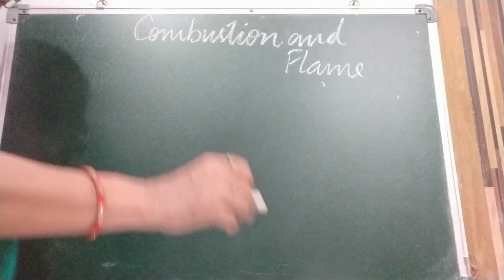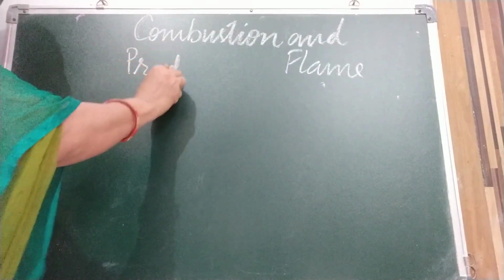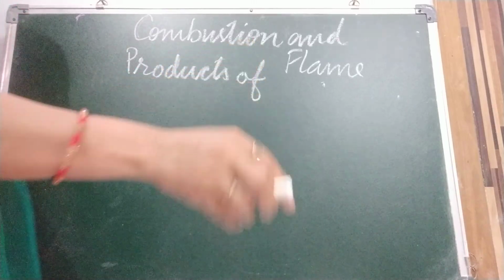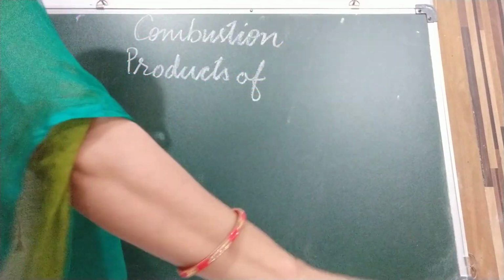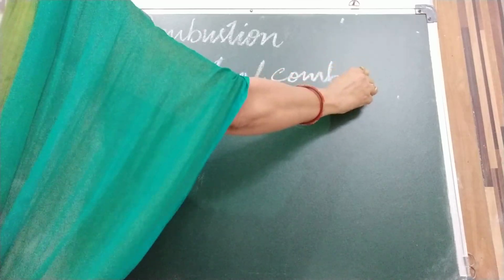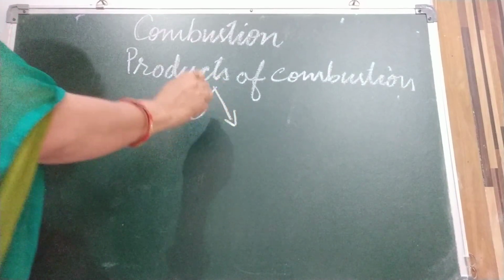Now children, we are going to discuss products of combustion. Combustion is of two types, according to the availability of air.